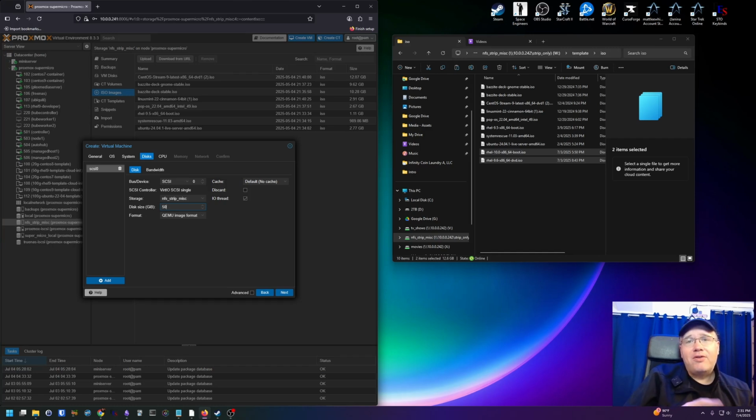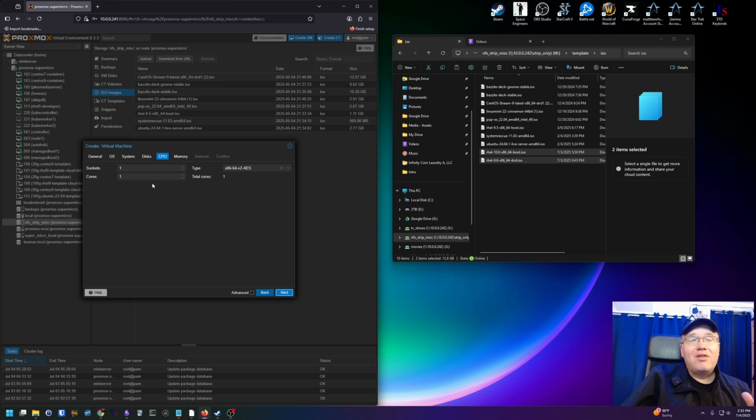I'll show you how to do that when we do the installation. And then it asks you the format that you'd like to install this as. I'm just going to leave the default. There are advantages for each one of these, but since we're dealing with Proxmox, we'll just deal with the QEMU image format. Next.